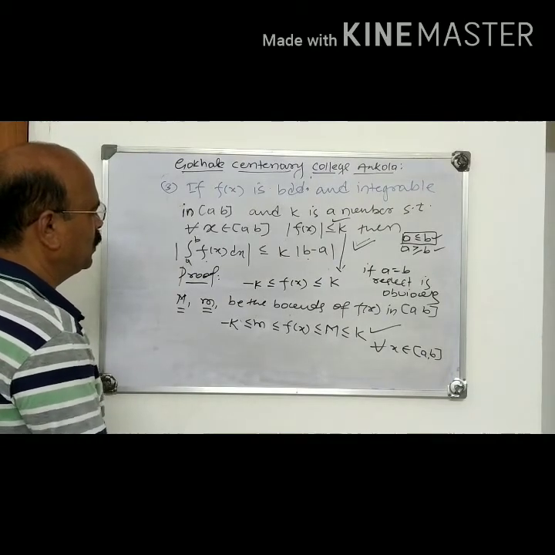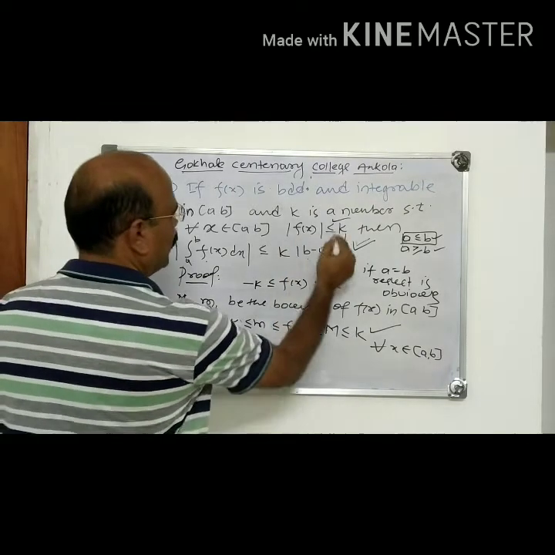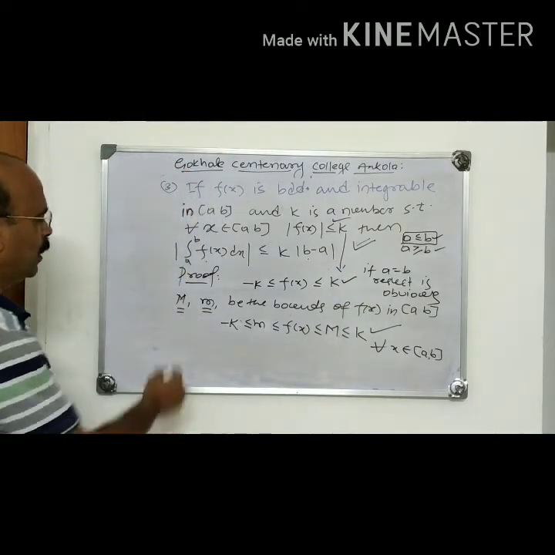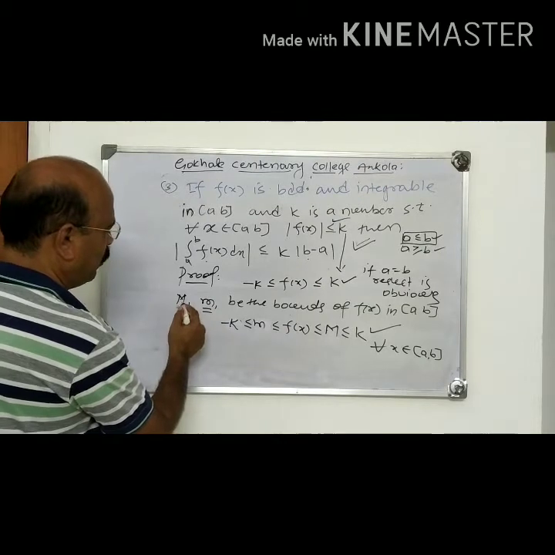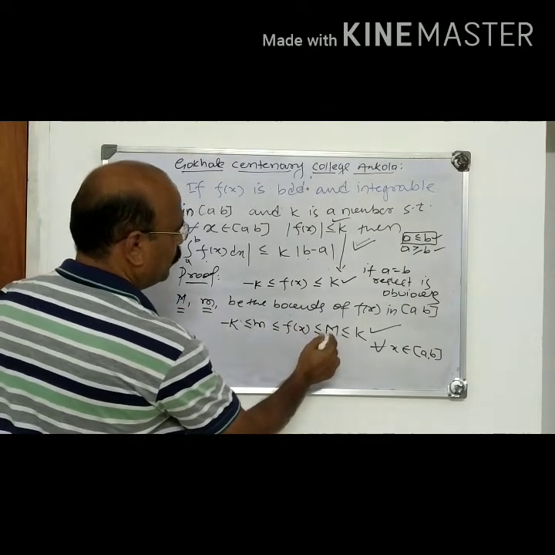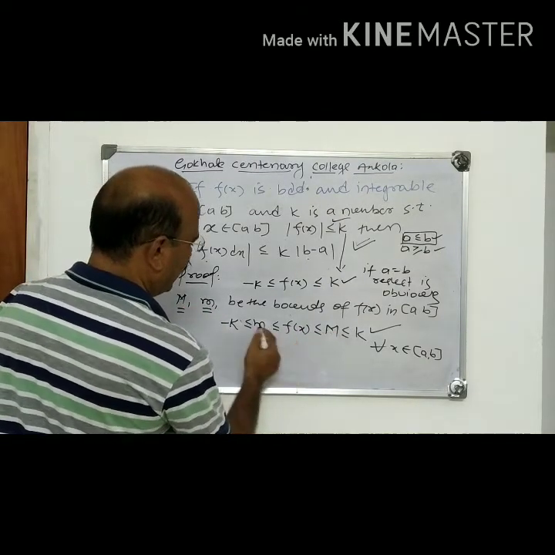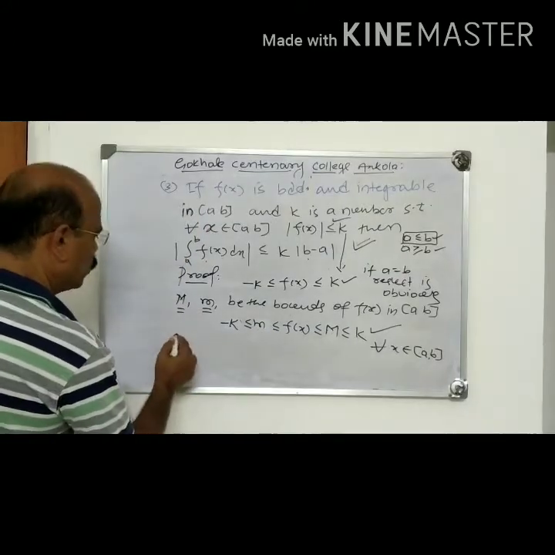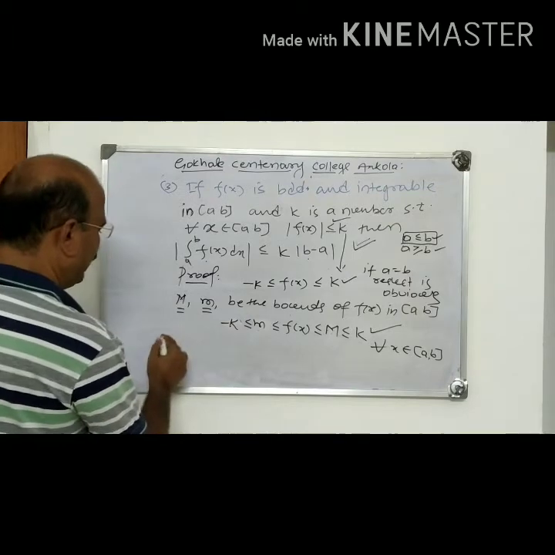Follow this step. First step is, since mod fx is less than or equal to k, directly we can write this. But capital M is the least of all the upper bounds, and small m is the greatest of all the lower bounds. So we have this. We now use b greater than a.